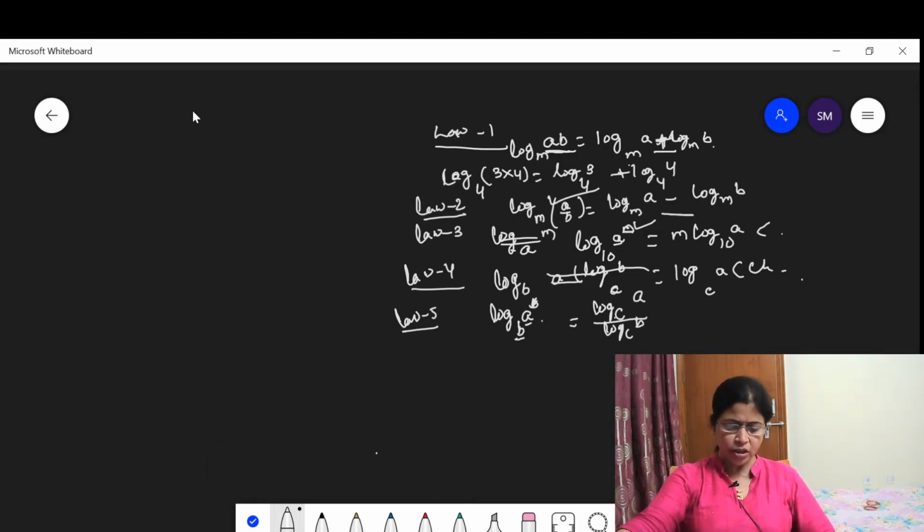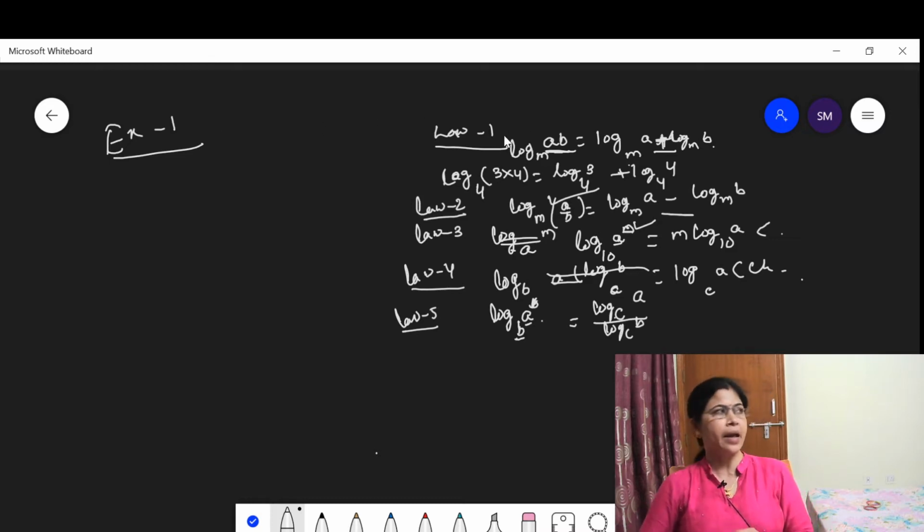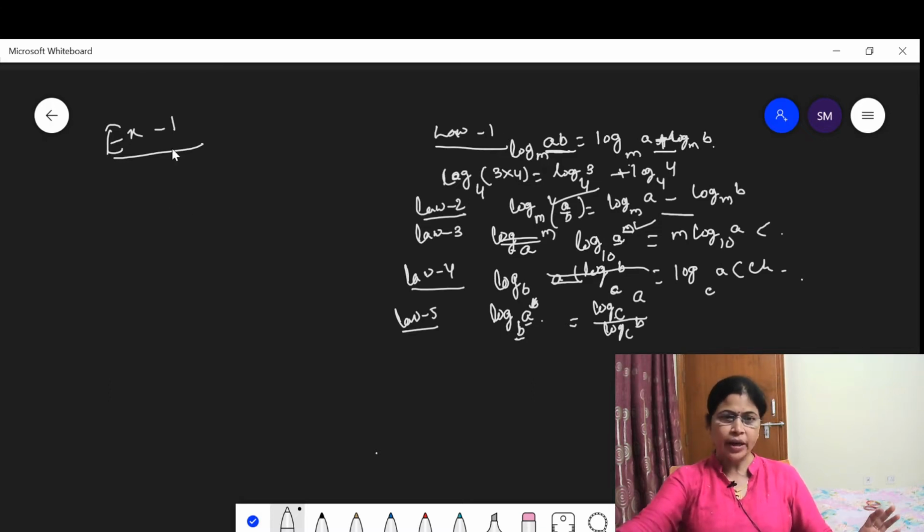Now let us discuss some examples based on these properties. At first, what does law 1 say? Law 1 says that log base M of AB is equal to log base M of A plus log base M of B. Then when you apply this, take examples.